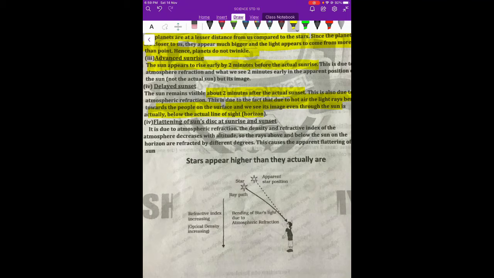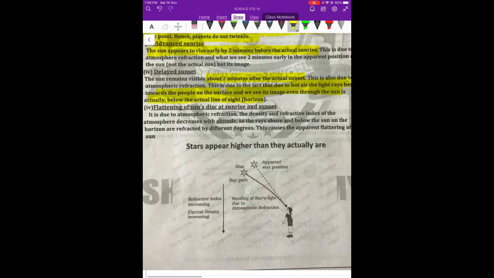So because of these two atmospheric refractions, we always have an advanced sunrise, where we can see sunrise 2 minutes before the actual one, and a delayed sunset, meaning 2 minutes even after the sun has actually set, we still feel that the sun is above the horizon.